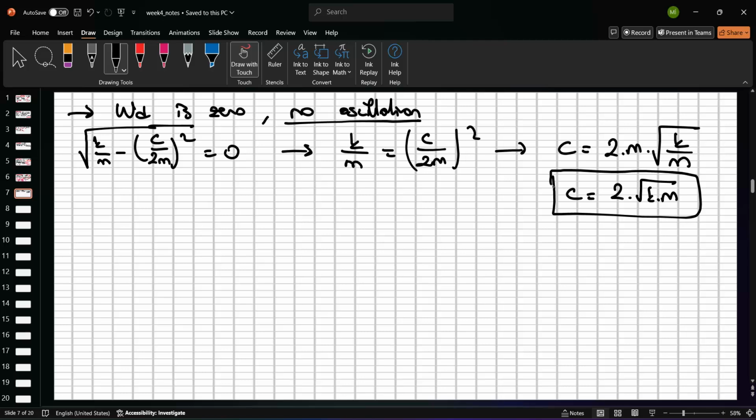And so, what is this value in this case? We define the natural frequency, right? And so, if our input frequency matches the natural frequency, we always store the energy, and we will destroy the bridges or the car, right? And so this value is another important parameter defined with K and M. This is the critical damping value.